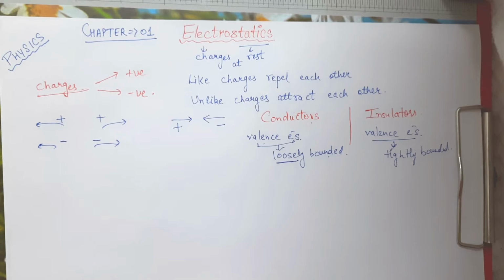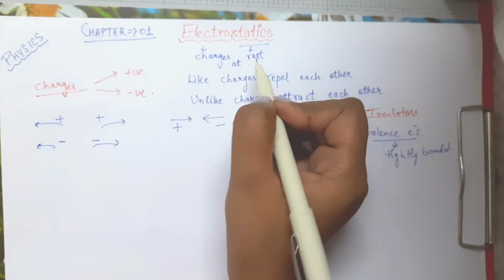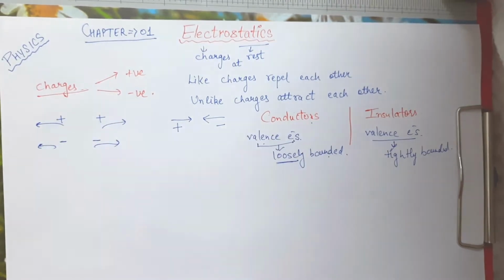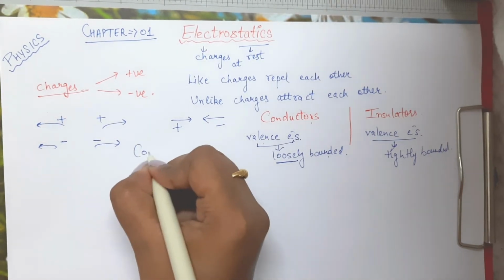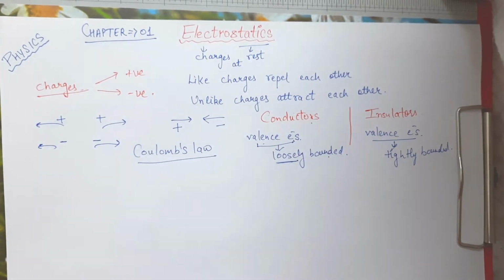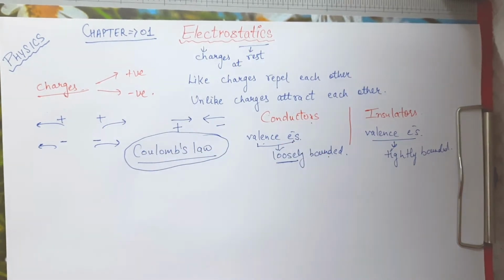These are some of the basic things which you should know before starting with the chapter of electrostatics. Now coming on to the chapter itself, first of all, if we want to study the interaction between the charges which are at rest, we are studying electrostatics, which means charges at rest, then we are going to use Coulomb's law. We are going to discuss this law later on, but when we study charges at rest, we consider this law, which is very important.